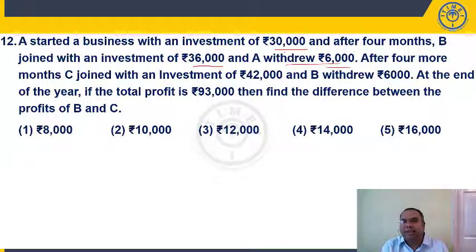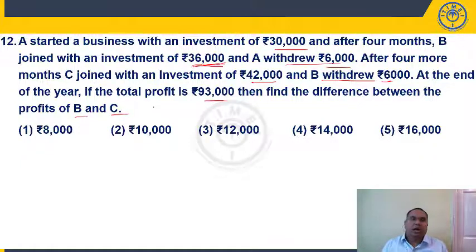From 30,000 he is removing 6,000. So how much amount is left? 24,000. After 4 more months, that means after 8 months, C joined with an investment of 42,000 and B withdrew. That means this 36,000 B is putting in the business for 4 months. After 4 months, he is withdrawing 6,000, so 30,000 he is putting for the remaining 4 months. At the end of the year, total profit is 93,000. Then find the difference between profit shares of B and C.